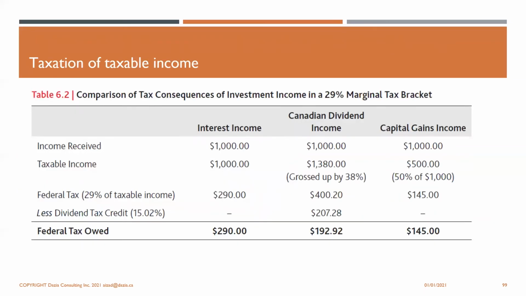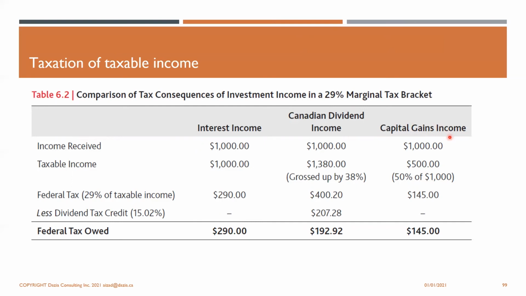Let's take a look at this example here. Suppose $1,000 of interest income is received by the client. Based on this $1,000, it is taxable at their marginal tax rate. In this example, the person's marginal tax rate is 29%, for example. So 29% of $1,000 is $290. The client will pay $290 to the government as taxes on the interest.